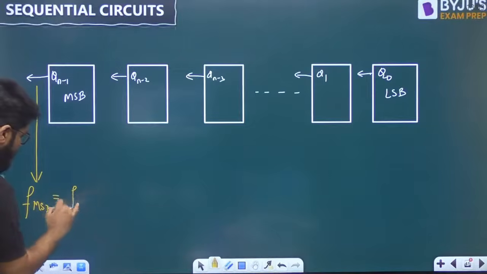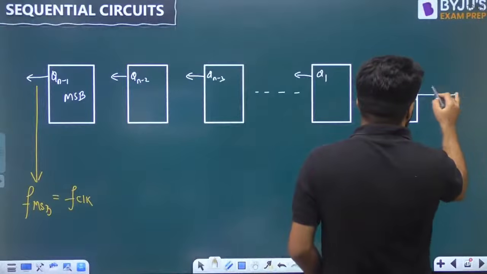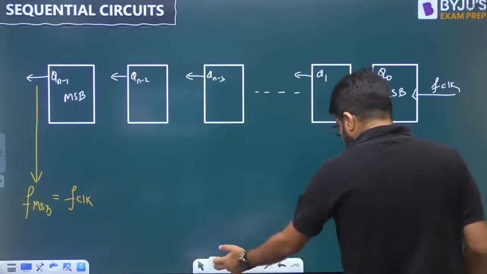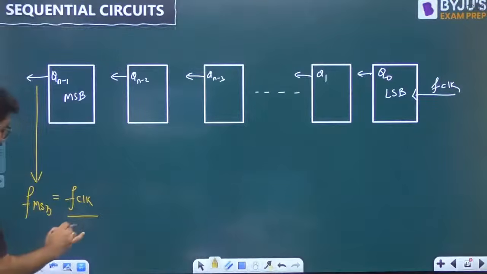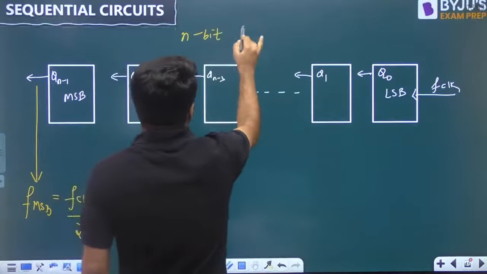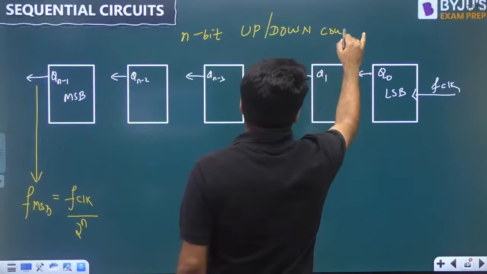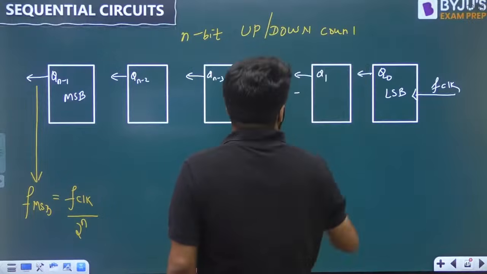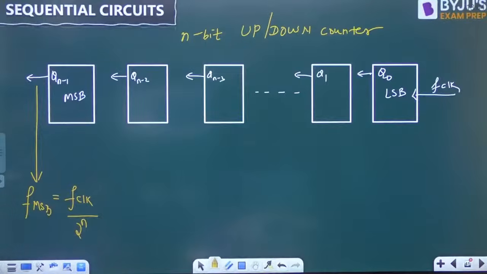It is given by the clock frequency, the clock of a specified frequency divided by 2 raised to the power n. Let's say it is an n-bit up or down counter, ripple or synchronous, anything. So f clock divided by 2 power n.